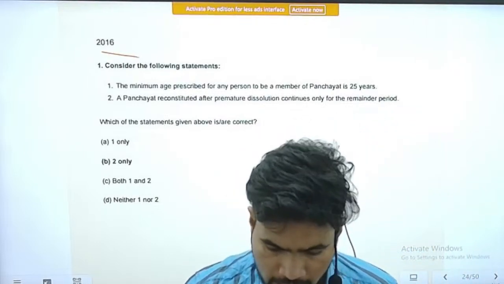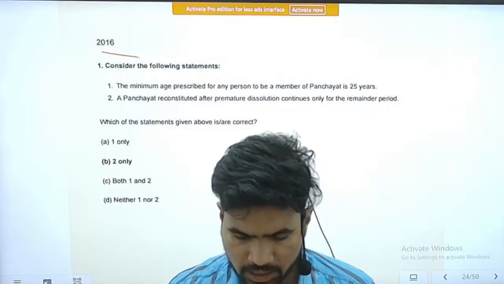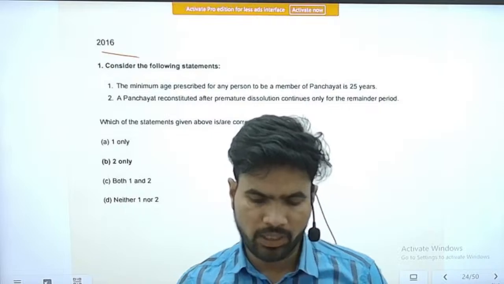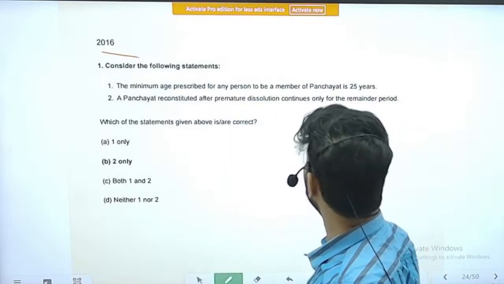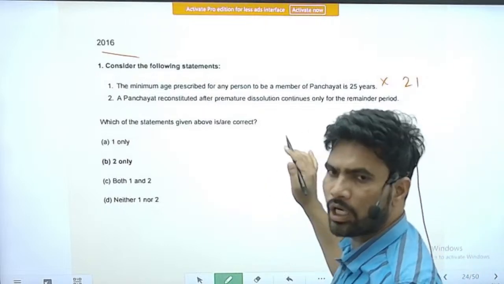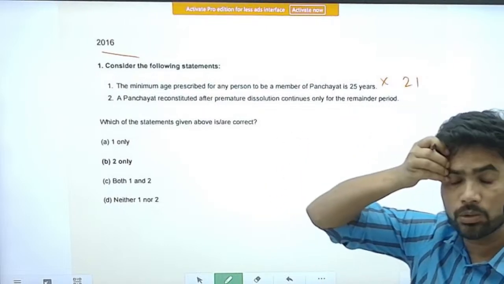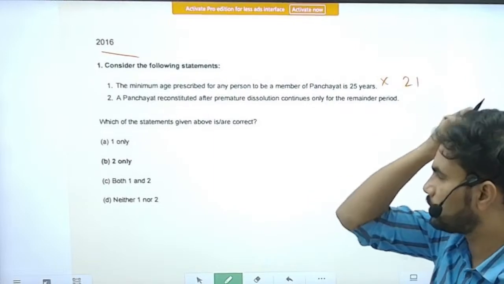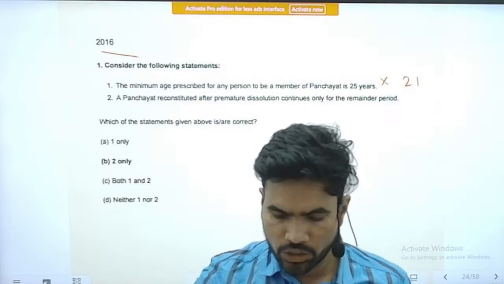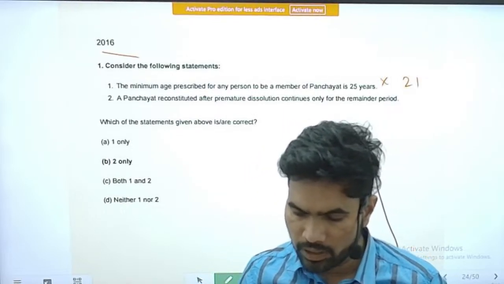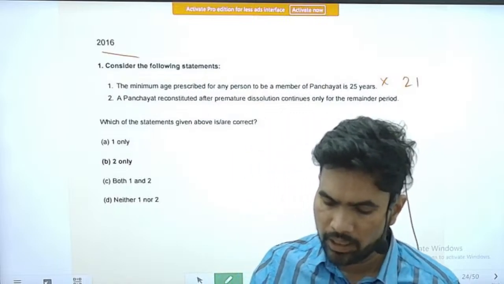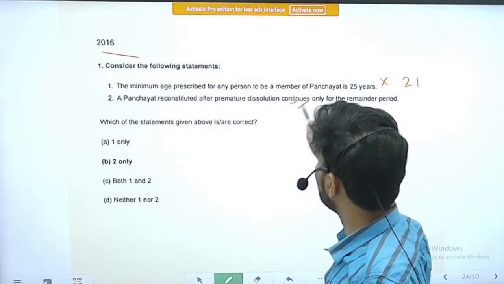Statement 1 is, the minimum age prescribed for any person to be a member of panchayat is 25 years. So this is an incorrect statement. Age is 21 years, right? So try to be aware of all the provisions related to 73rd and 74th Constitutional Amendment Act also. Next is, a panchayat reconstituted after premature dissolution continues only for the remainder period. Yes, this is a correct statement.